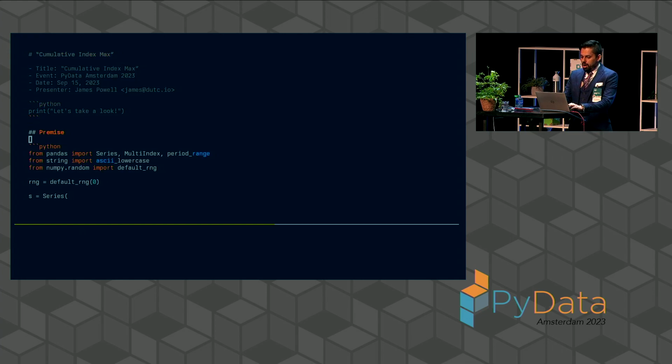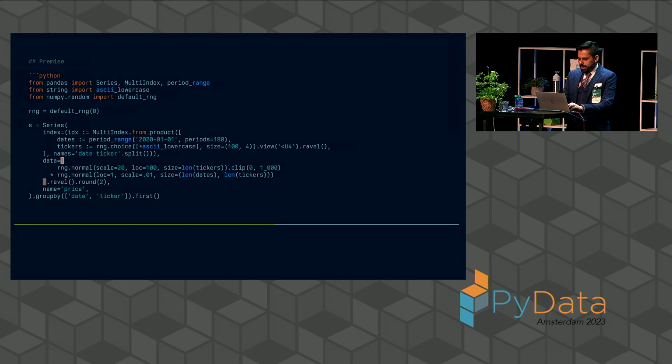Now, I want to set up the problem for you. For cumulative index max, the problem setup is actually fairly straightforward. Let's assume that we have a data frame, and in that data frame, we have dates, we have tickers, and we have prices. A very, very common data set used in many financial analyses. Here you can see the data is randomly generated, and for the most part, we don't really care exactly what the data is, other than that it constitutes some random walk over 180 days with 100 different names.